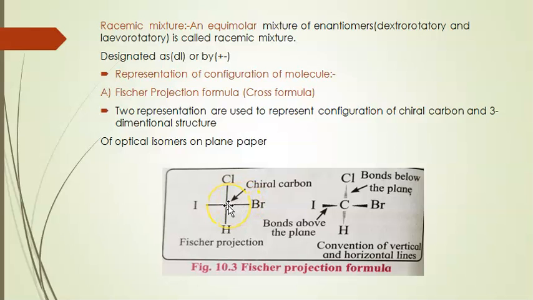The chiral carbon is at the center and the four different groups are around this chiral carbon atom. In this convention of vertical and horizontal lines, two atoms are on the plane of paper, and the chlorine and hydrogen bonds are below the plane of paper. That formula is called the Fischer projection formula.